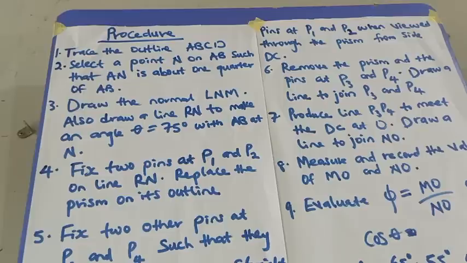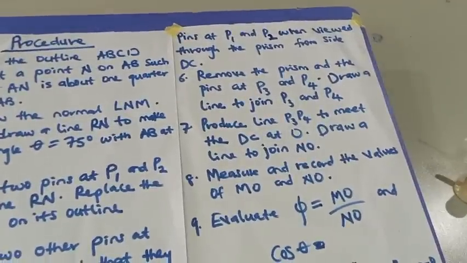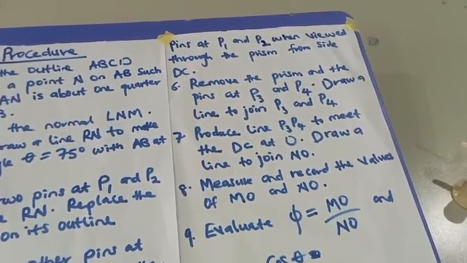Also draw a line RN to make an angle of theta equals 75 degrees with AB at N. Fix two pins at P1 and P2 on line RN. Replace the prism on its outline. Fix two other pins at P3 and P4 such that they appear to be in a straight line with the images of the pins at P1 and P2 when viewed through the prism from side DC.